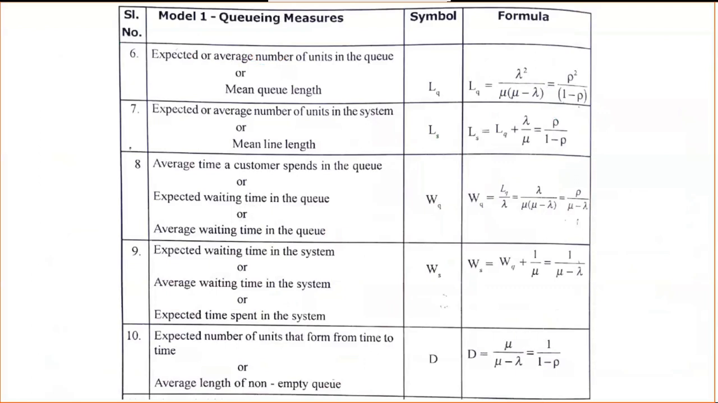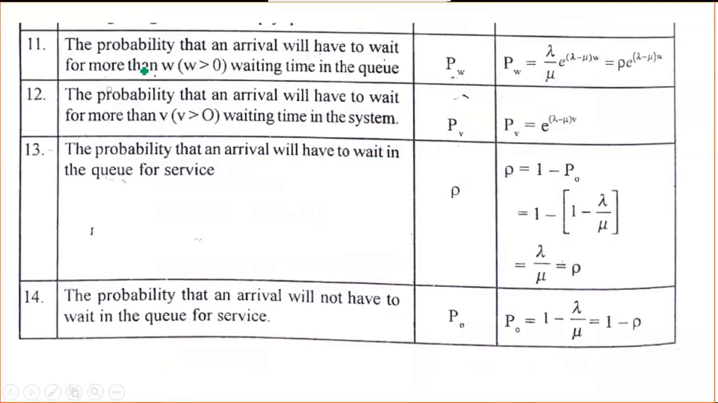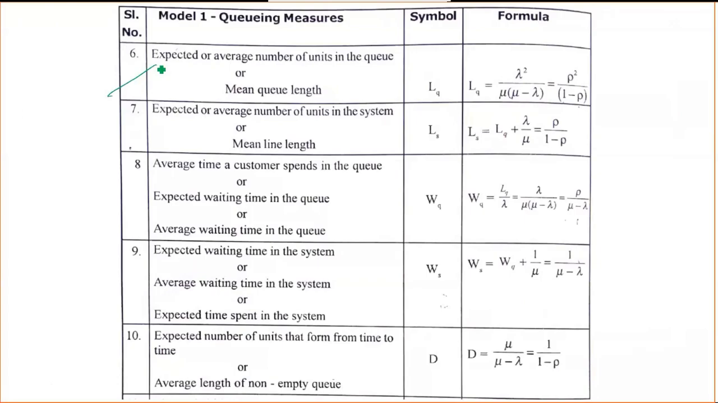Okay, the next, sixth equation is the expected number of units in the queue, or the mean queue length. Usually they ask about this one: what is the mean queue length? So we need the formula Lq equal to lambda squared divided by mu into mu minus lambda. I don't know how you will remember all the formulas, so you need to make a strategy to remember them, because in the exam they may ask any questions out of these 14.